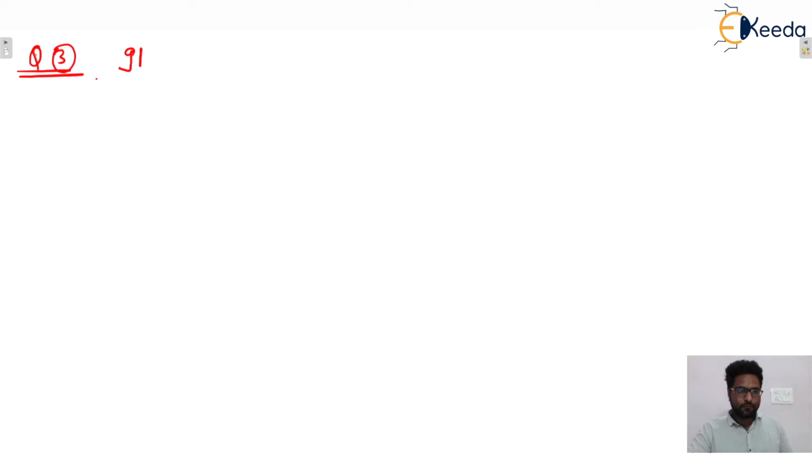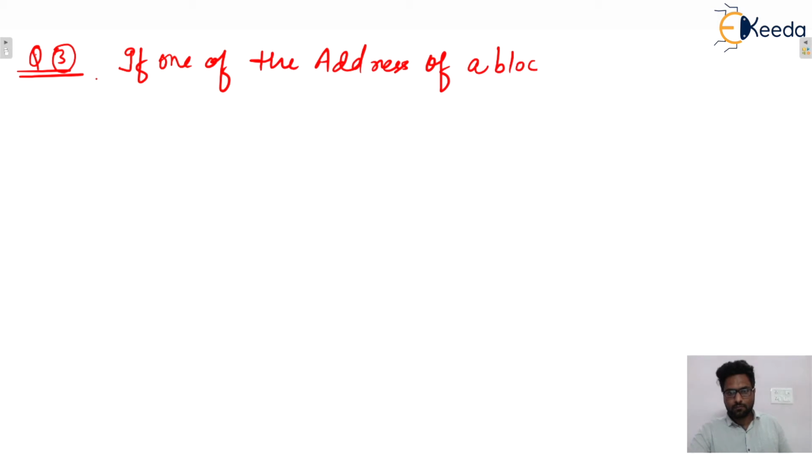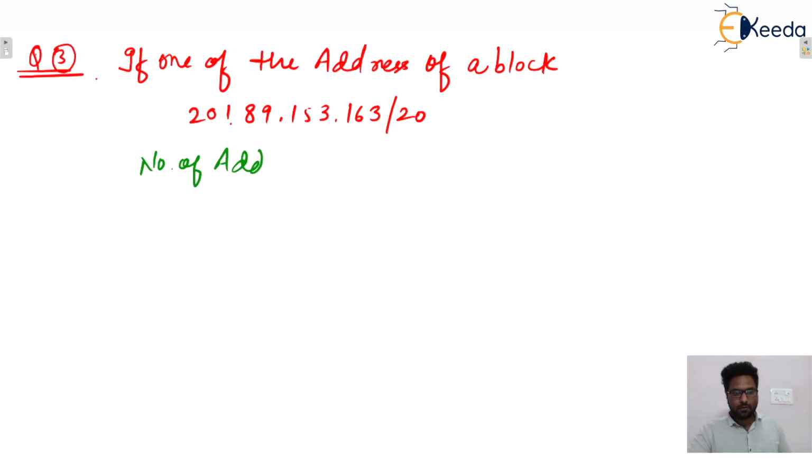Let's say one of the addresses of a block is given as 201.89.153.163/20, then my question is the total number of addresses in that particular block. So that will be 2 raised to power 32 minus 20, that is 2 raised to power 12, isn't it? Okay. So this many total addresses will be there.